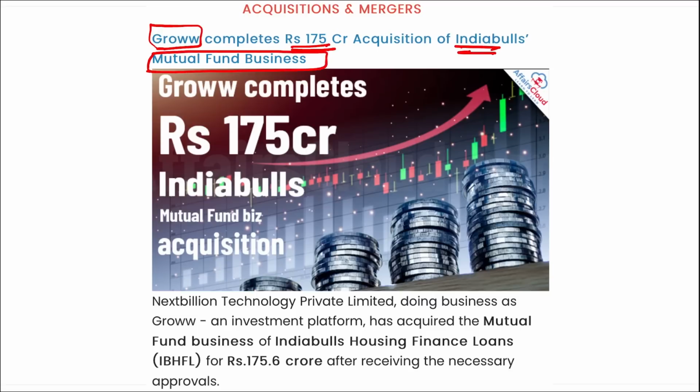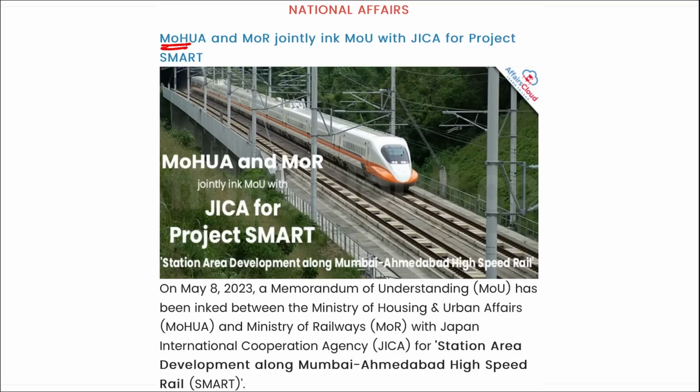Indiabulls Mutual Fund business. Next, the Ministry of Housing and Urban Affairs and the Ministry of Railways have jointly signed an MOU with JICA for Project Smart. I repeat, the Ministry of Housing and Urban Affairs along with the Ministry of Railways have signed an MOU with JICA for Project Smart.